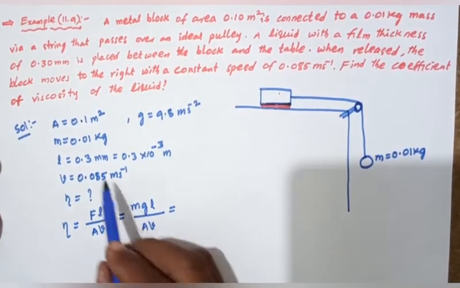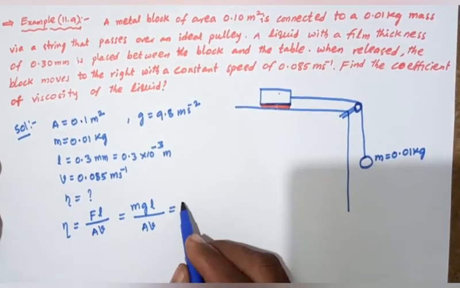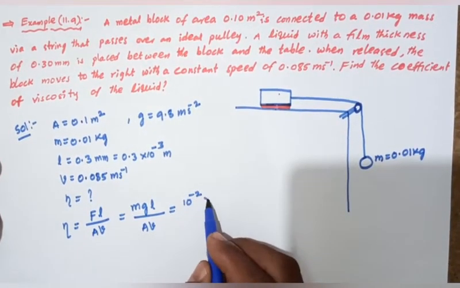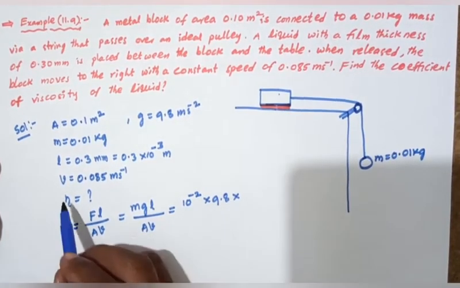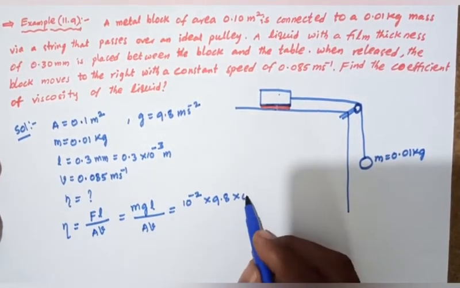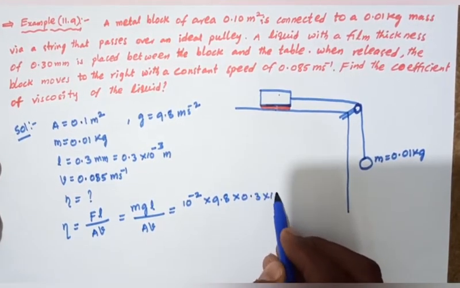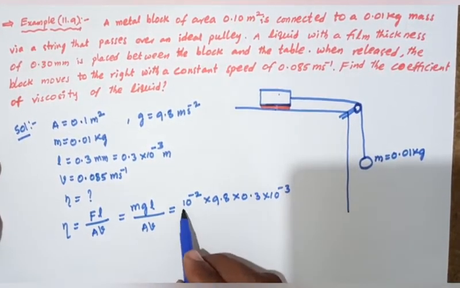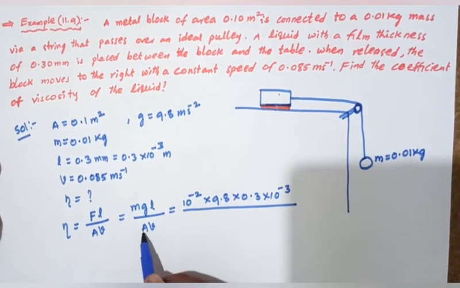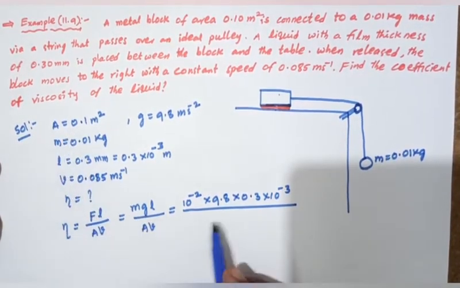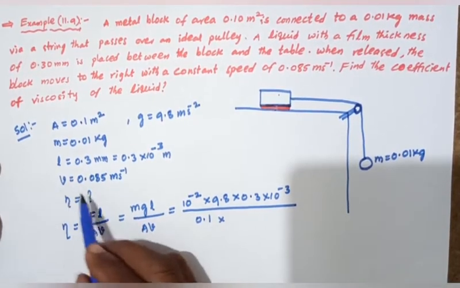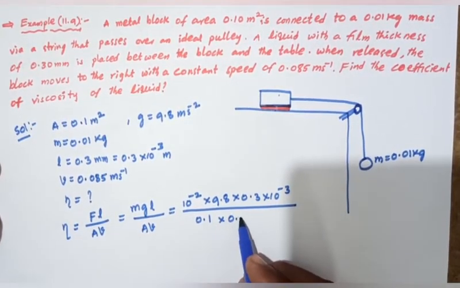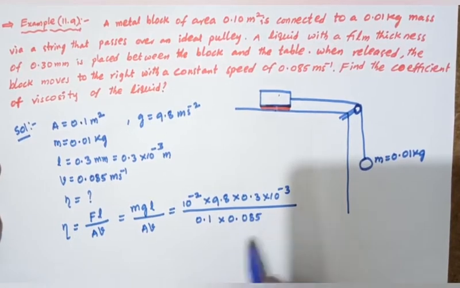So m is 0.01, that is 10 power minus 2, into 9.8 into L, which is 0.3 into 10 to the power of minus 3, divided by area 0.1 into speed 0.085.